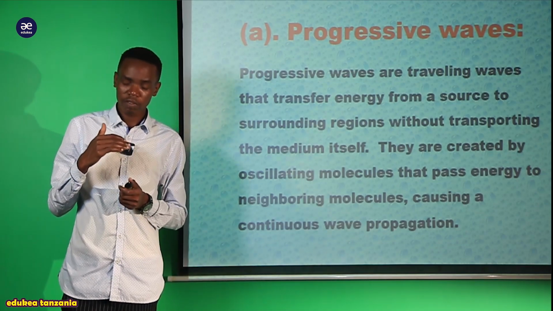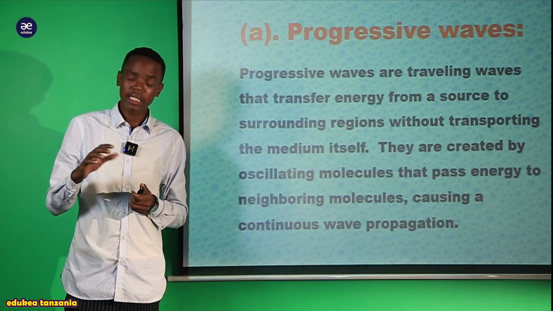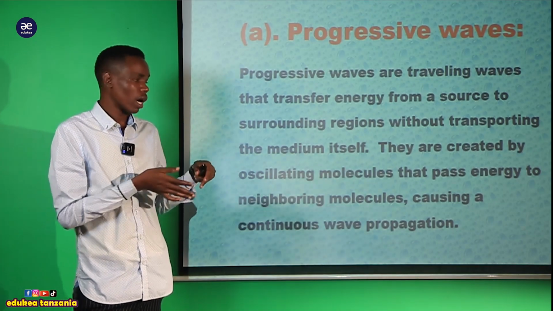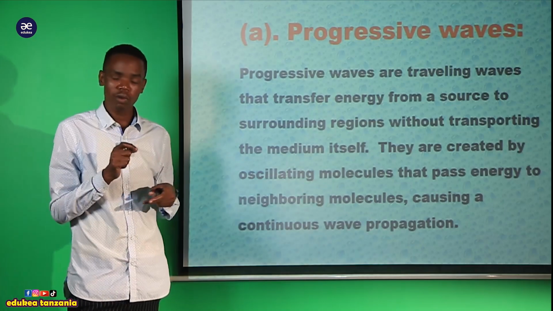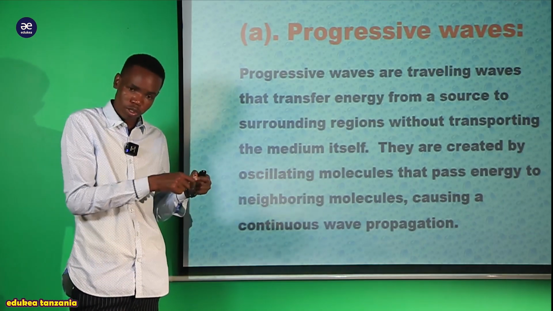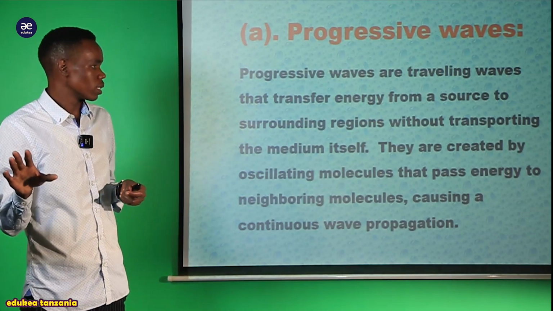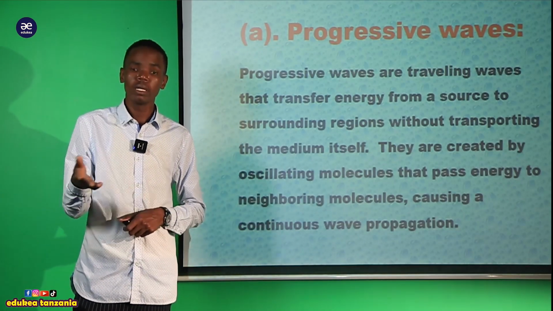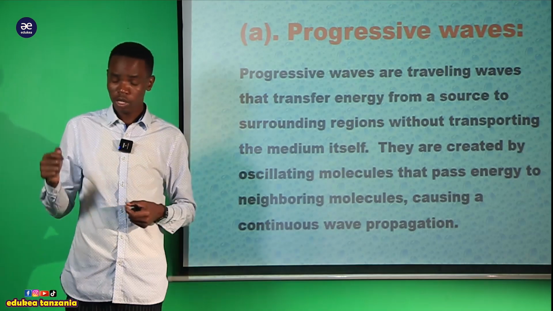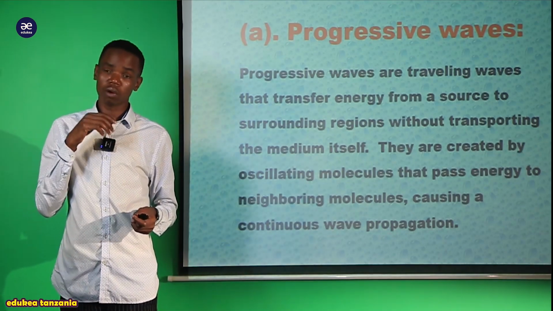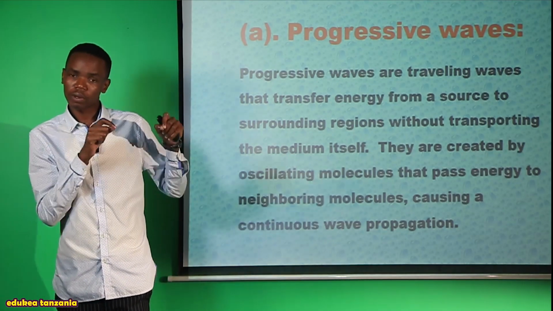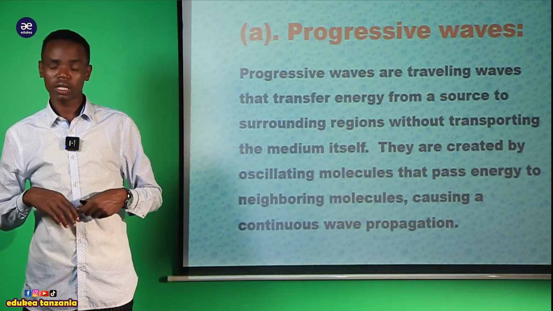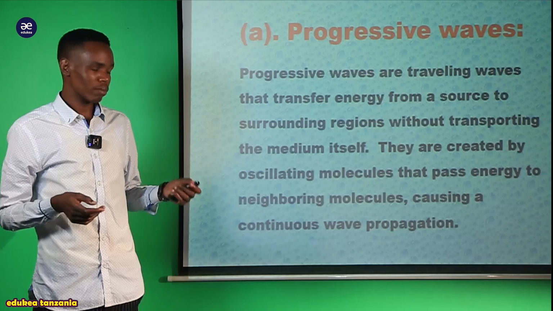Hizi progressive waves ni waves ambazo zinakuwa zina transfer hizi energy from a source to a surrounding region, yani kutoka sehemu ambayo kuna source kwenda kwenye environmental region, but without transporting the medium itself. Kwa ile medium inakuwa haihusiki, kwa hiyo inakuwa na uwezo tu wa kutransfer energy kutoka kwenye source kwenda kwenye environment, my dear student, without involving the medium itself.